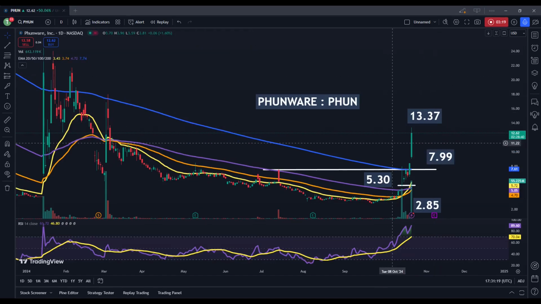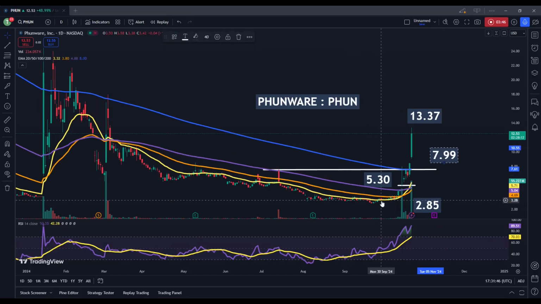And I'm not exactly sure what the connection would be, why there would be such a close connection between DJT and PHUN. I'm not aware of what's going on here. I did quickly look into this, and all that I was really able to see was that they developed his campaign app in 2020. So that was 4 years ago, quite some time ago. Not exactly sure what's going on here, but if we're just looking at the price action itself, clearly these are major movements to the top side.